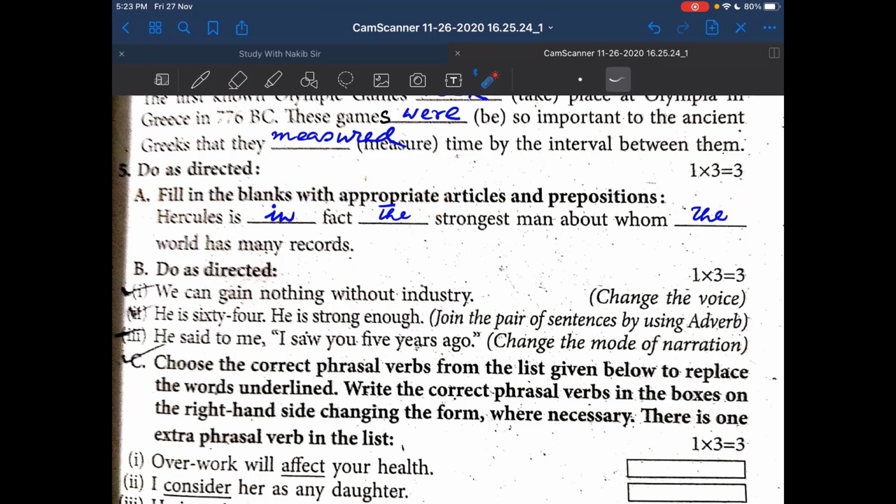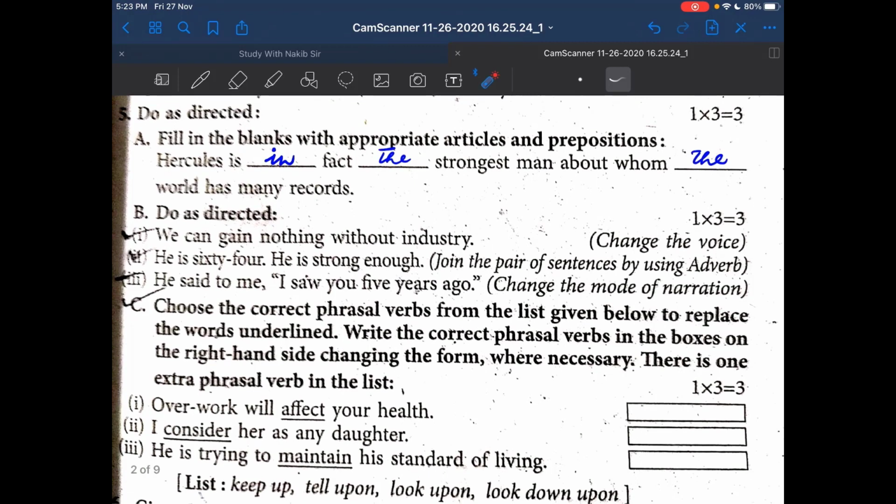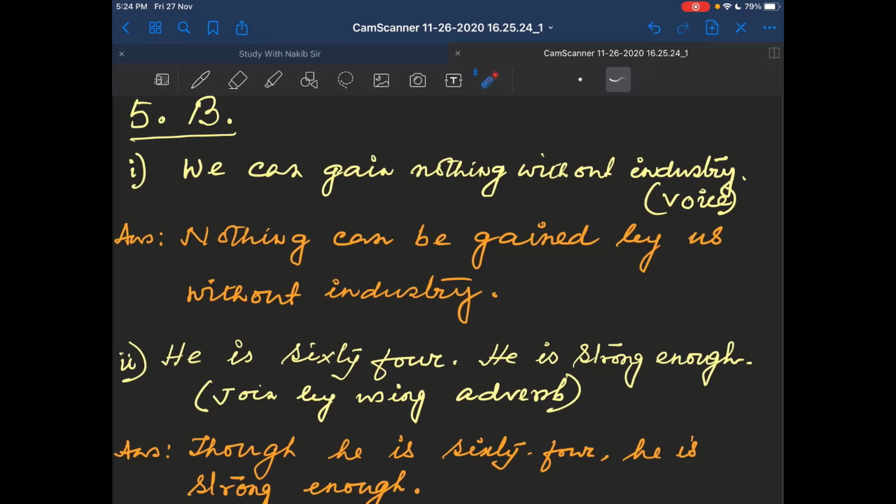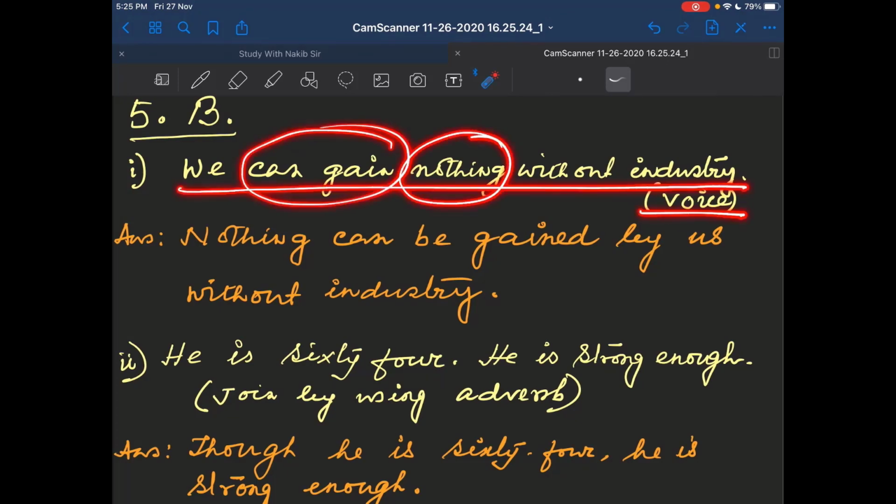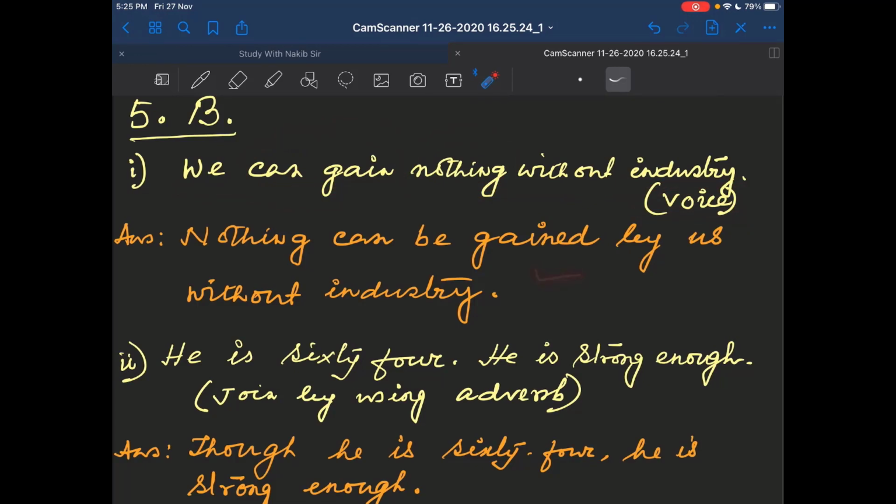Okay, now come to the B part of this second question. Do as directed, and here no space is there, so this will go to the next page. Now see the answer. The first question, we can gain nothing without industry. Change the voice, and can gain is the verb and nothing is the object. So see your passive voice. Nothing can be gained by us without industry. You may say this way, nothing can be gained without industry by us, as you like.